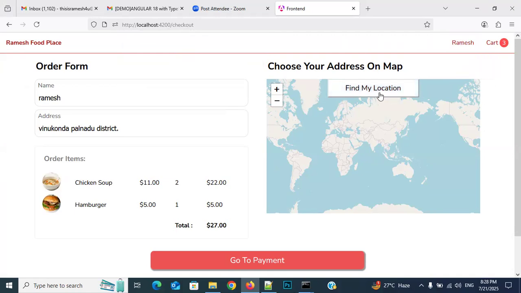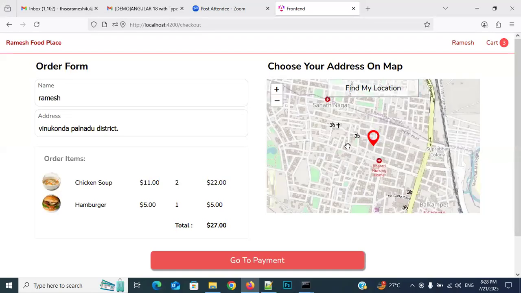Okay, right, now click on find my location. The maps functionality is also available here. In the project, I will discuss with you how to work with maps in the Angular application. See everybody, this is choosing my particular address.